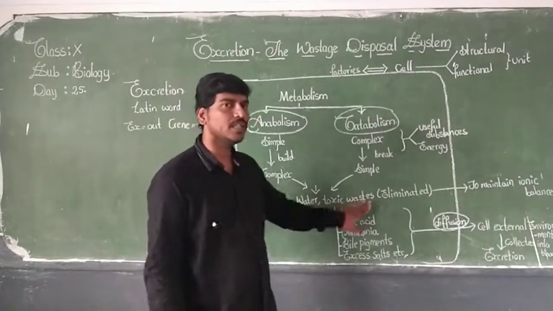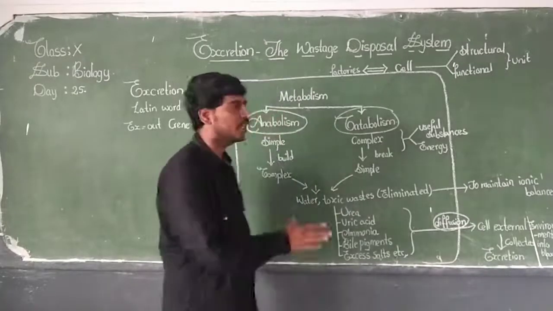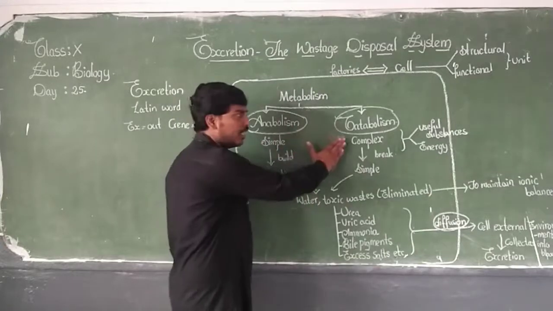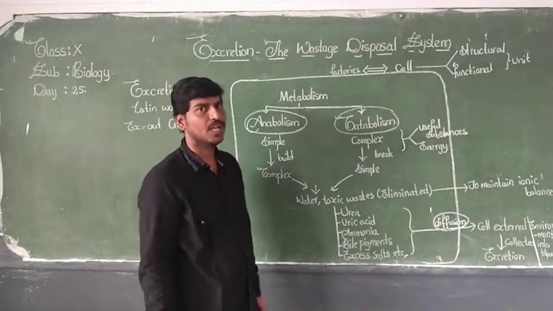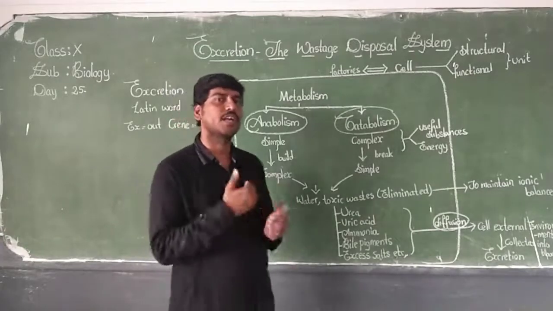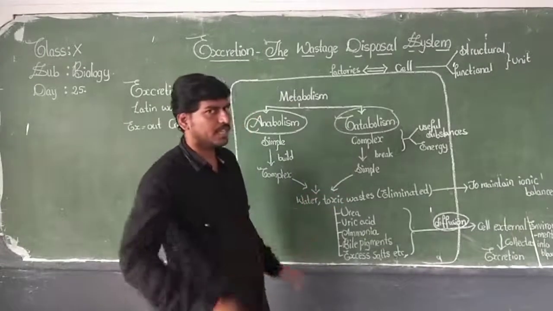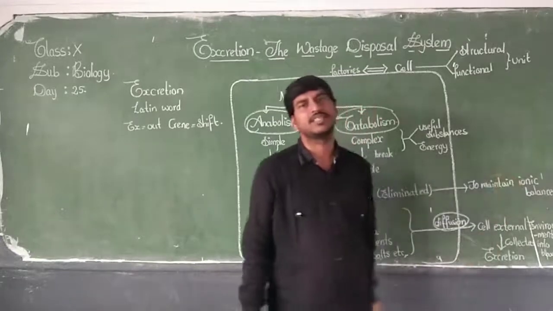They interfere with the cellular mechanism. That means as they accumulate, they start disturbing the anabolic and catabolic pathways. Therefore, normal functioning of our cell will not take place. In a word, they disturb the ionic balance in the cell.